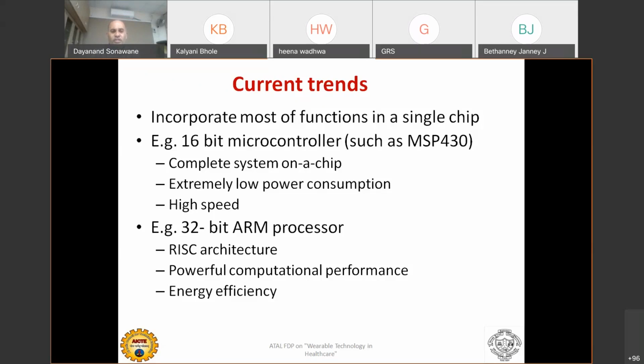Another option is the 32-bit ARM processor, but I could not recommend it generally. Why would you want a 32-bit ARM processor? It depends on which type of wearable device you are going to use. If the wearable itself has a big LCD screen and you want to play video on it, or you want to do a lot of computation like virtual reality or artificial intelligence algorithms, or you have a large memory requirement to store data to take the next action, then the ARM processor is suitable. Otherwise, the ARM processor is not power efficient compared to the MSP430.